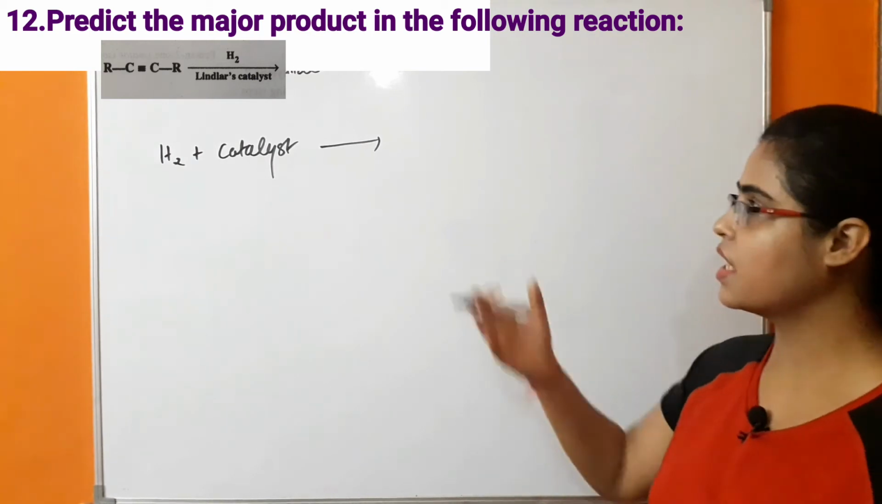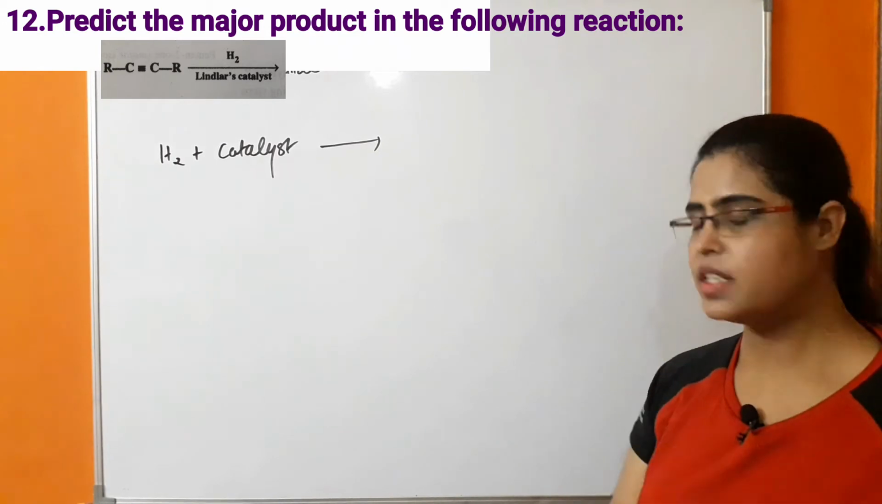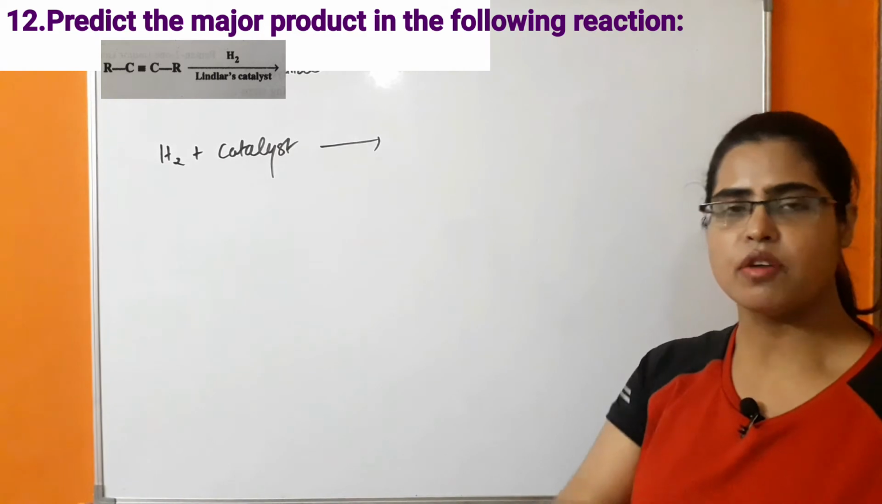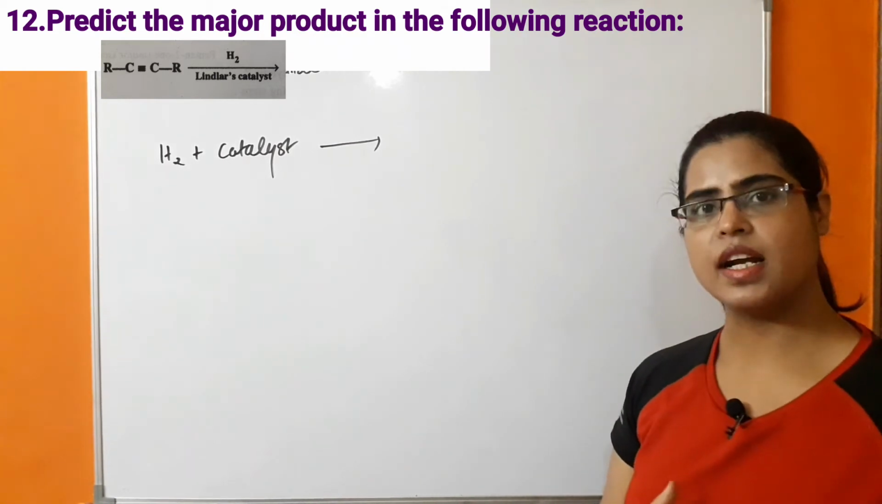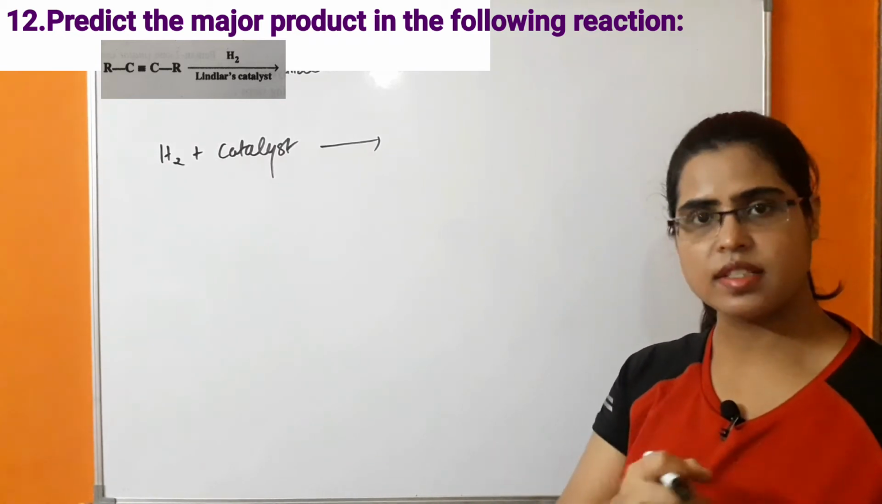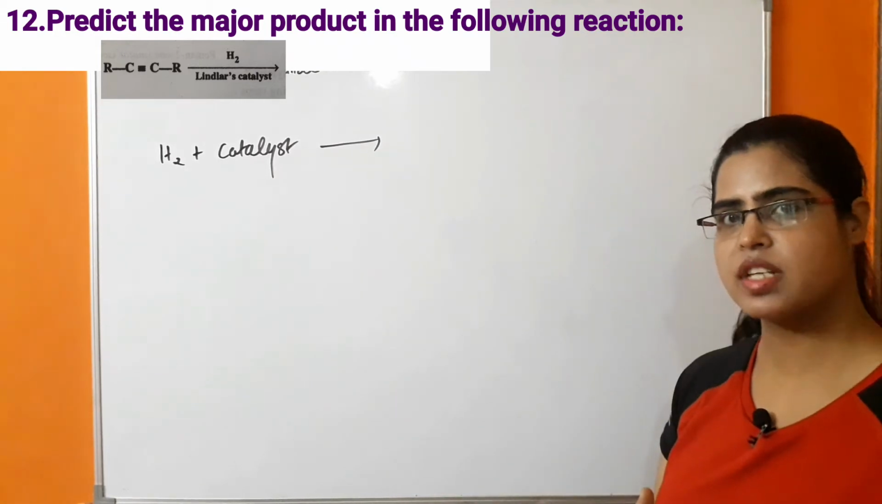We know that in the case of Lindlar's catalyst, palladium is present. So what is happening in this case? The catalyst gives its surface for the attachment of hydrogen atoms. Because of that, the hydrogen which is attached on the surface of this catalyst becomes reactive towards alkyne. So let's see how the reaction takes place.